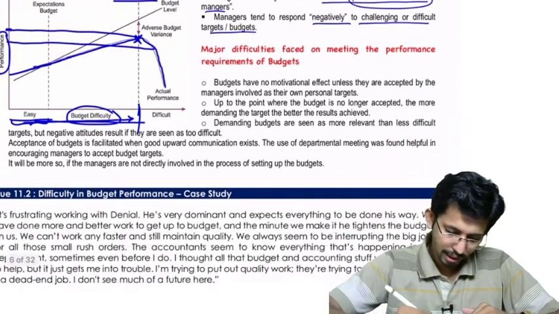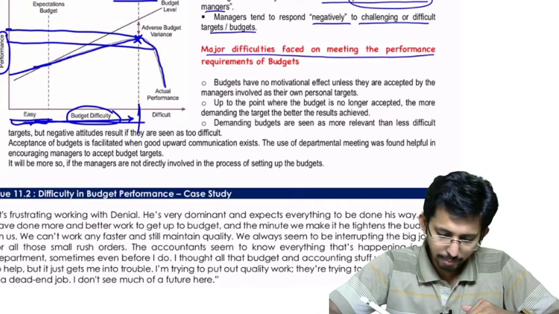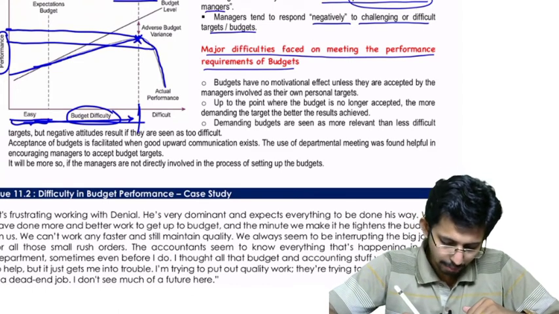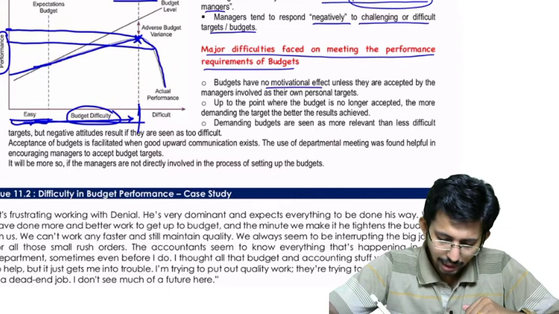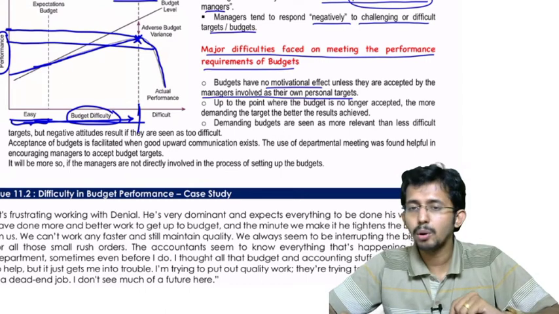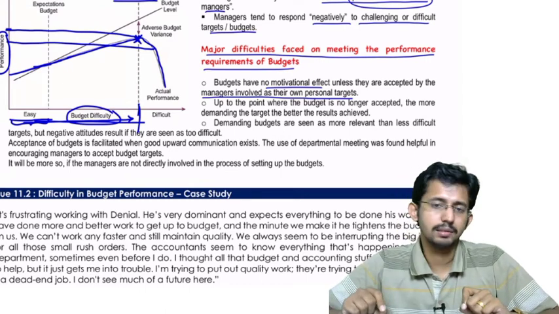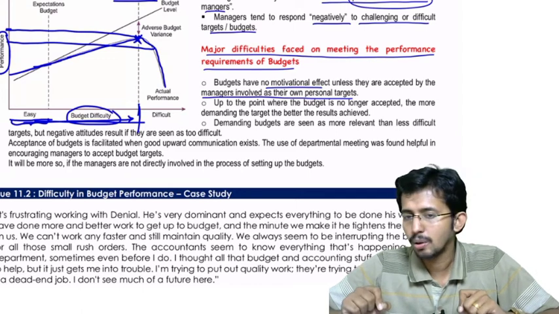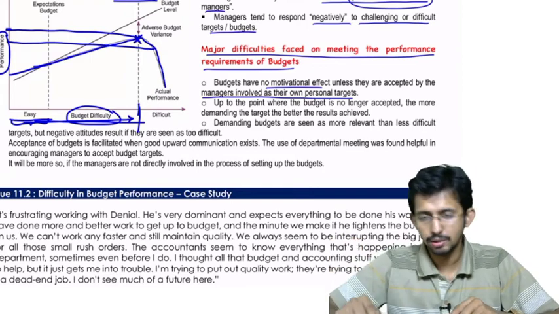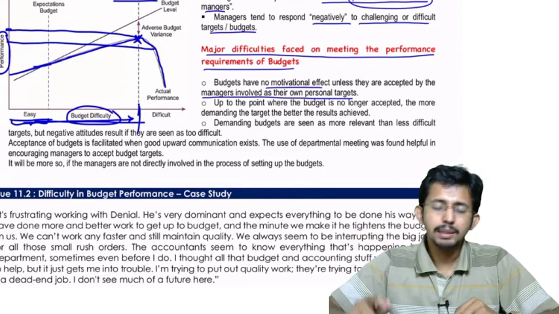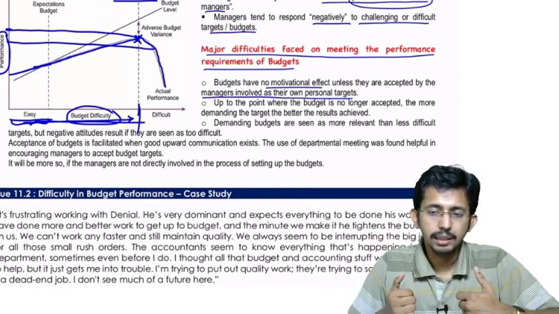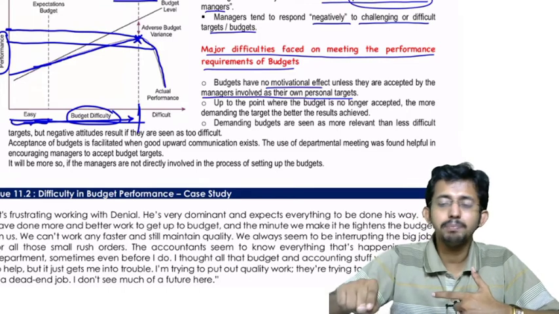Okay, now the major difficulties faced in meeting the performance requirements of budgets. What are the major difficulties? Difficulty number one: budgets have no motivational effect unless they are accepted by the managers involved as their own personal targets. Very, very important. Whenever you fix any budget, that budget should be accepted by the managers who are implementing it or who are responsible. The managers have to consider that budget as their personal target.